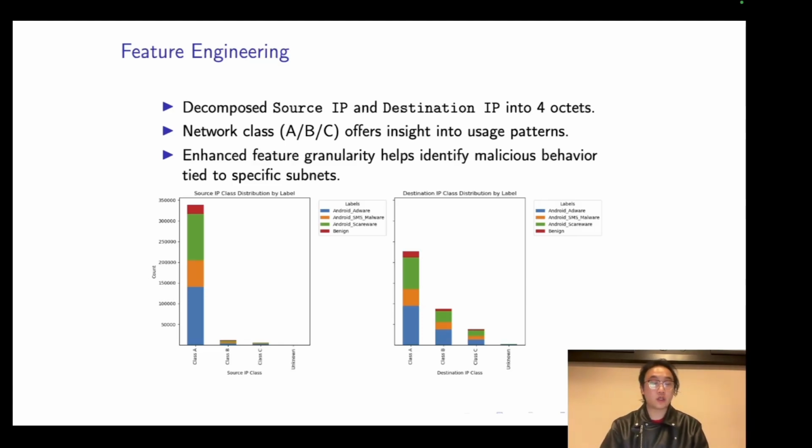We extracted key features from the flow ID field, including the source IP, source port, destination IP, and destination port. To enhance the granularity of our analysis, IPv4 addresses were decomposed into their constituent 8-bit octets, divided into 4 parts, each with specific network addressing significance.